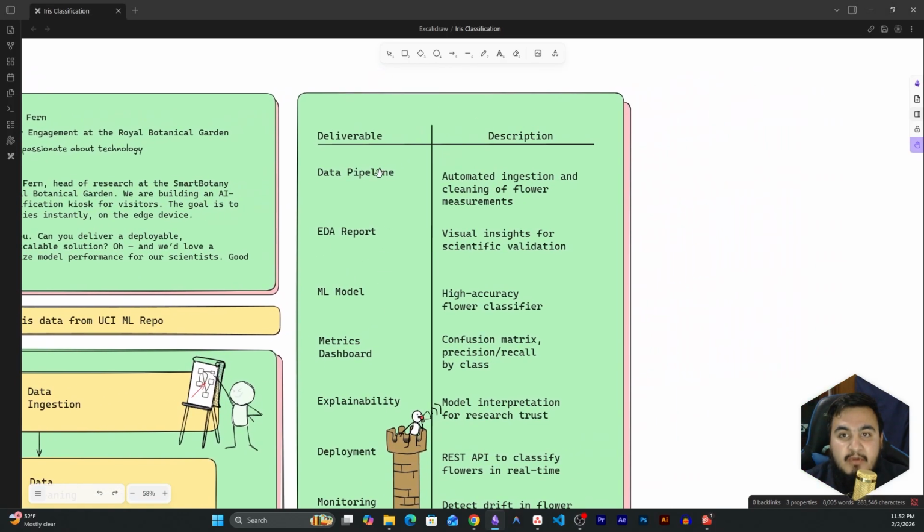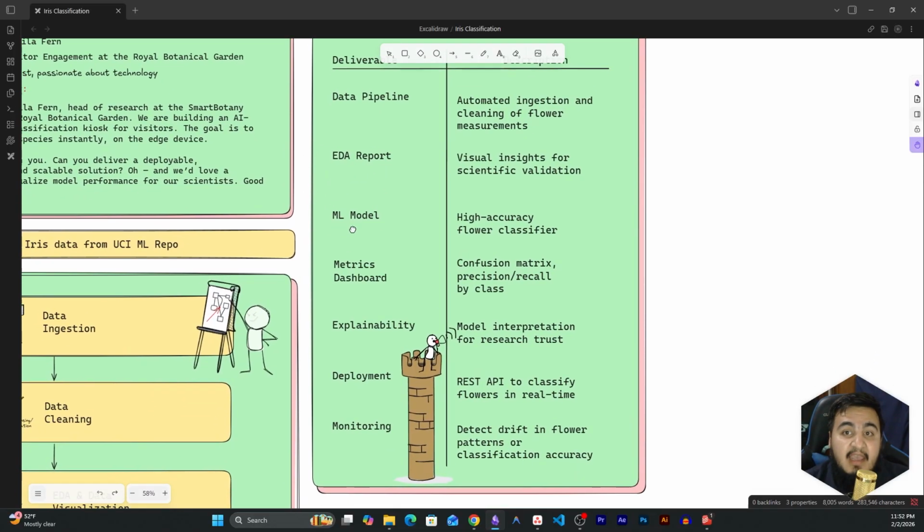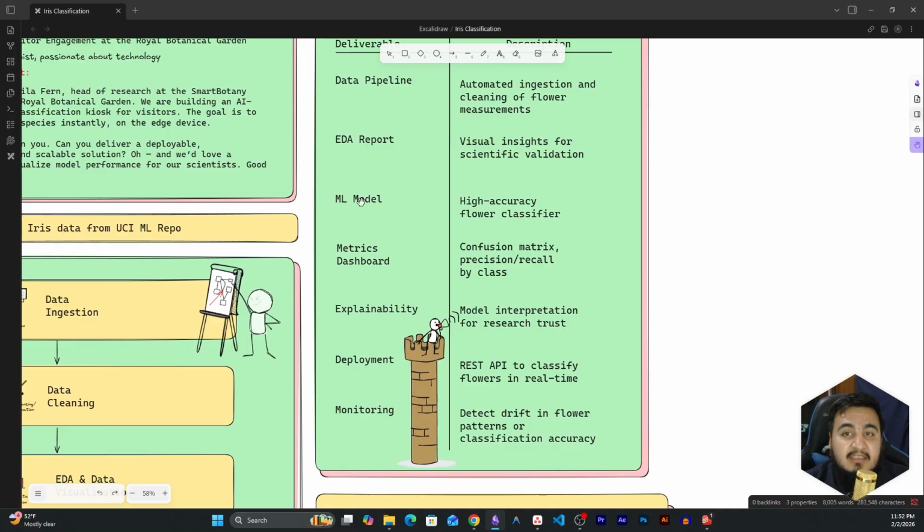The deliverables of this project is to deliver a data pipeline. This is going to be an ingestion pipeline, a data cleaning pipeline, and this is going to be an automated workflow. Then we will work our way towards the EDA, which stands for exploratory data analysis, and then we will train the machine learning model. In this step, we may train a single model or we may train multiple models and then compare their accuracies for this particular use case and then choose the best model among these. We may also perform ensembling, which means combining different models to perform a single operation.